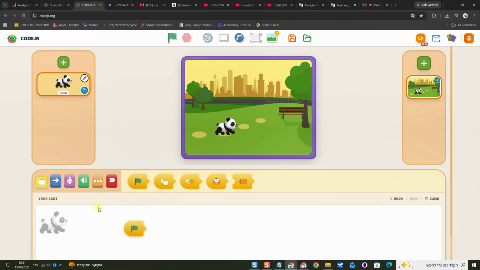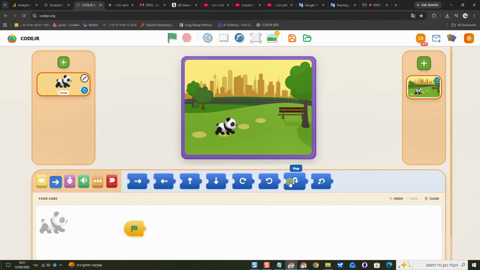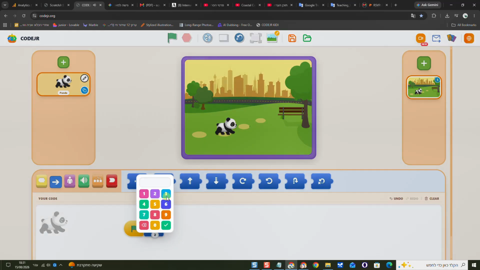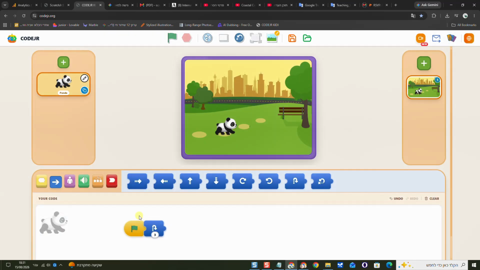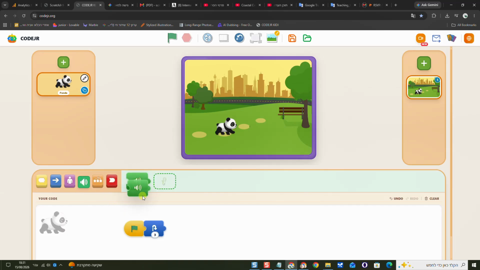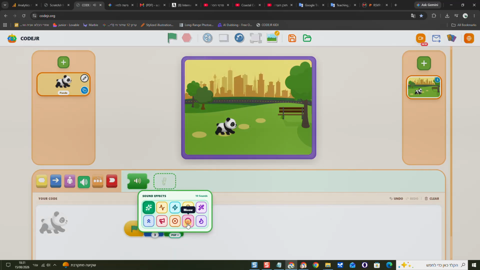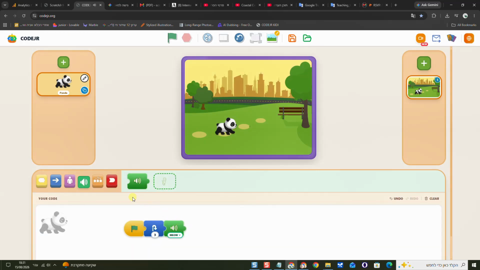Now we start building the script. We will drag a green flag. From motion, we will take the jump block. We will set its value to jump 3 times. From sounds, we will take the sound effect block and choose an effect for ourselves.